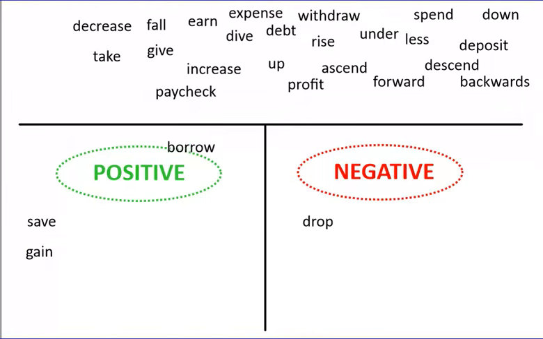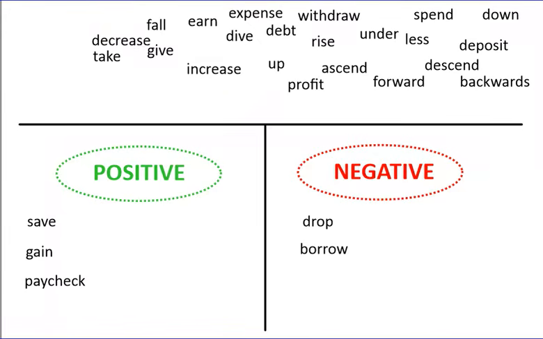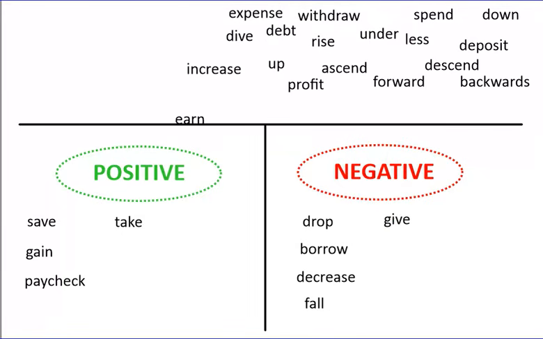Borrow is you're taking something from someone, so that's going to be negative. A paycheck is money that you get, so that's going to be positive. Decrease means to go down, so that's going to be negative. When you fall, that goes down, so that's negative. If you take something, that means you have it, so that's positive. Give means you're giving it away, so you don't have it anymore, so that's negative. When you earn, you're getting something, so that's positive.